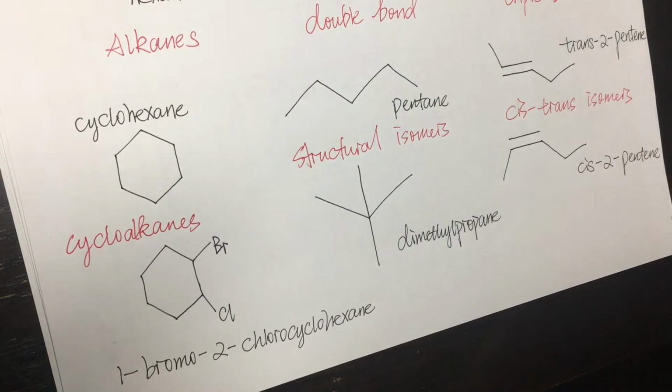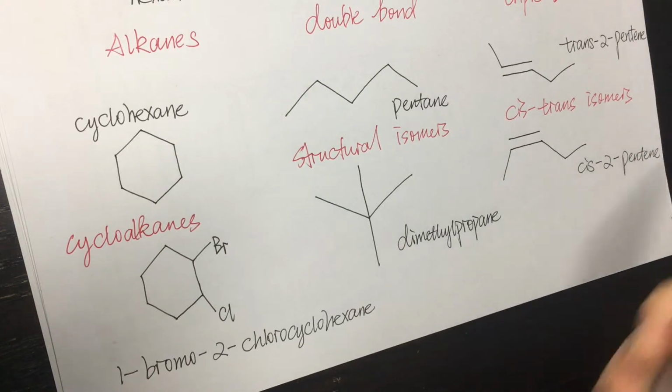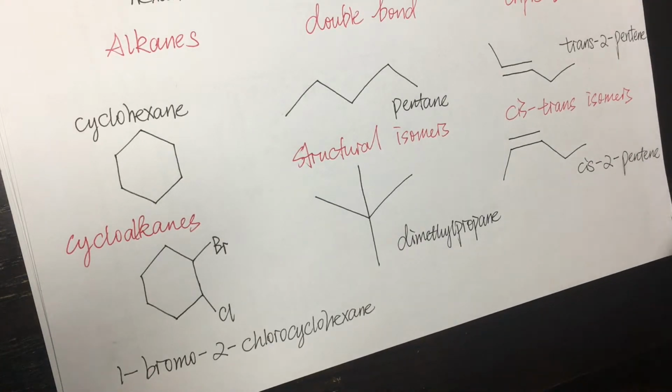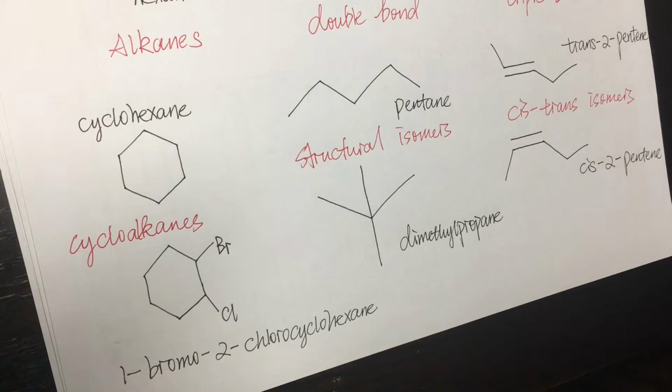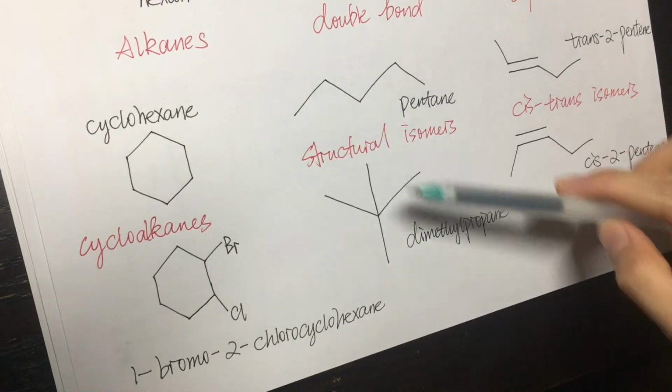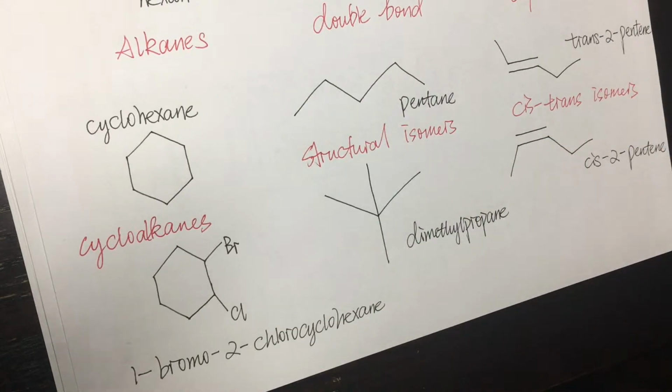Those are structural isomers. Structural isomers are isomers that have the same molecular formula, but they are arranged in different ways. This one has 5 carbon atoms, and this one has 5, but they are arranged in different ways, so they have different properties. For example, pentane can be used as film.